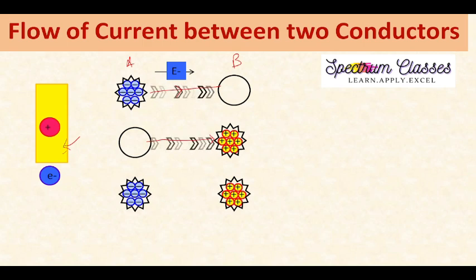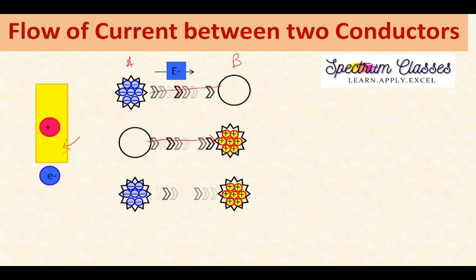If we have a negative metallic conductor in the vicinity of a positive metallic conductor, then again the flow of electrons will be in the same direction. So here is the flow of electrons in this direction if these two conductors are connected with the metallic wire.